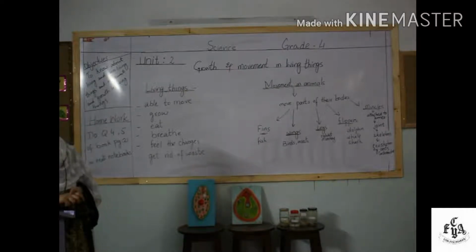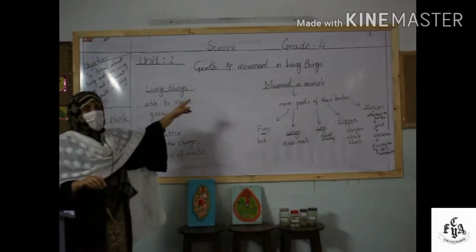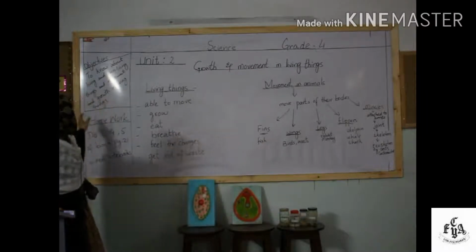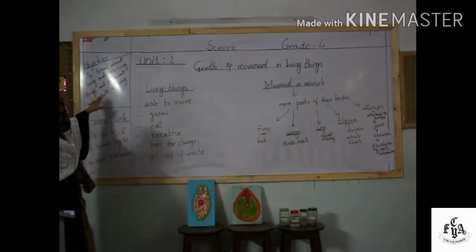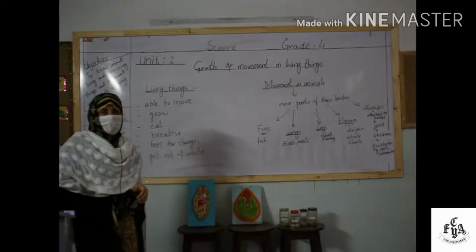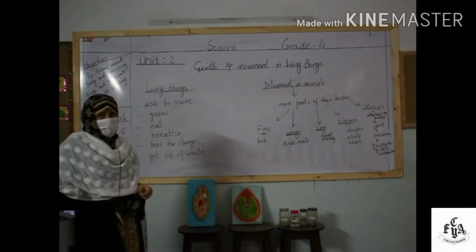Okay, today we are having the second unit of the science book with the name Growth and Movement in Living Things. What will be the objective of this unit? To know about the living and non-living things and movement and growth in living things. In this chapter, we will discuss the living things and the growth and movement in the living things.